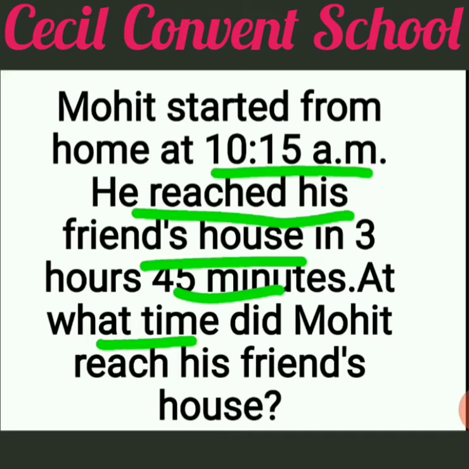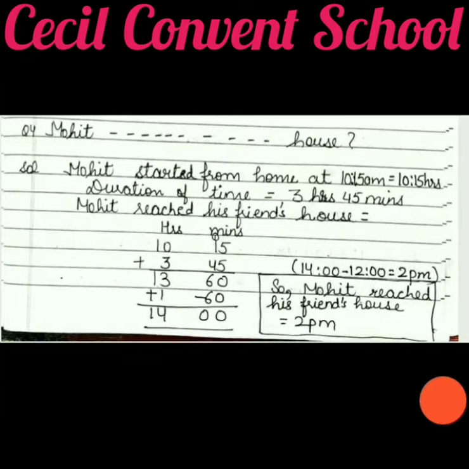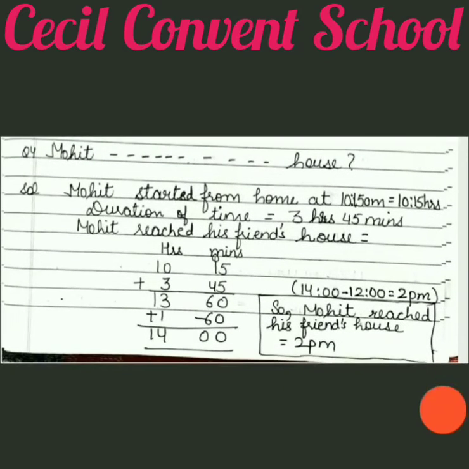Clear? So see the first line. Mohit started from home at 10:15 am. So again we convert it in 24-hour clock. That answer will be 10:15 hours. Clear? Then the second line gave us the duration of time, that is 3 hours 45 minutes. At the end, what do we need? At what time he reached his friend's house. So in this case, when we have to find the time, what do we do? We have to plus both the numbers.